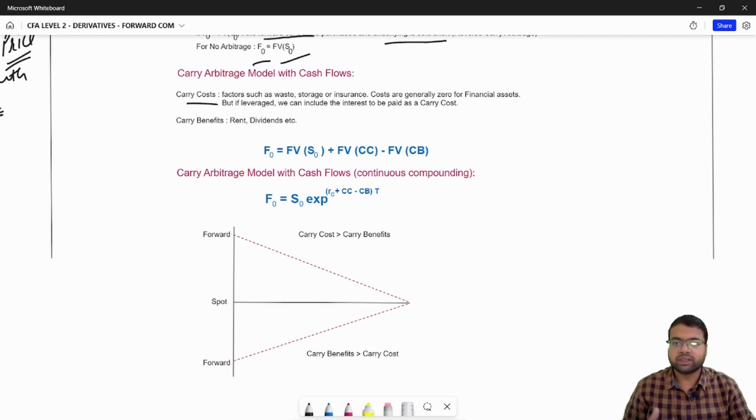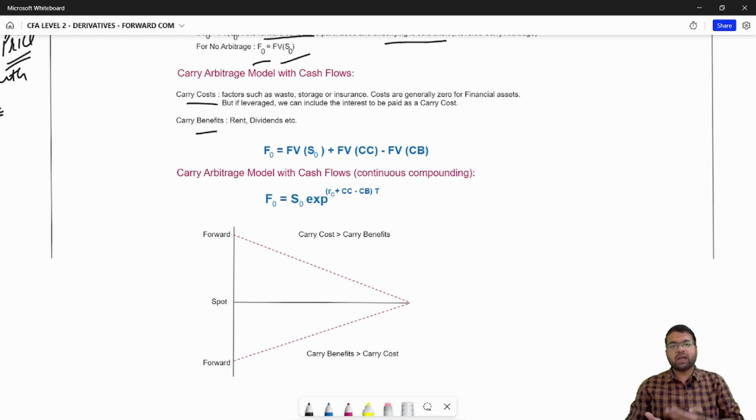Carry benefits are the benefits that you get from holding that particular asset. Suppose you are holding real estate, you will be getting rent from that real estate asset, or if you are holding financial assets like equities, you will be getting the dividends on that. So those are the carry benefits.